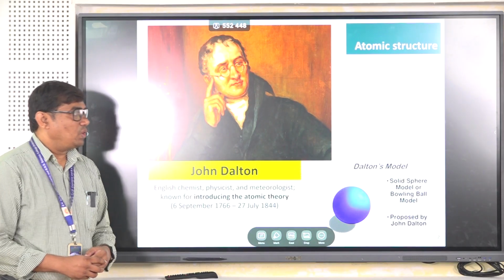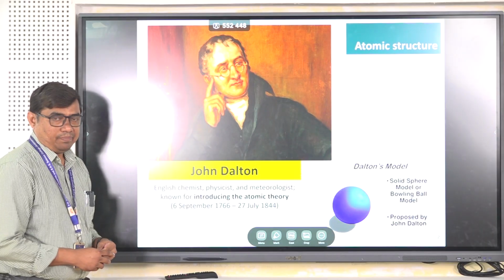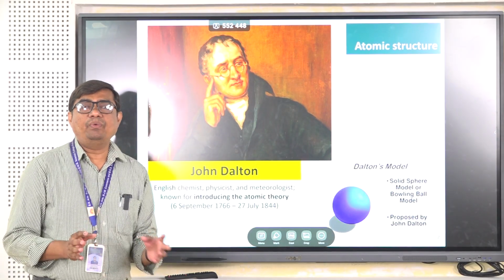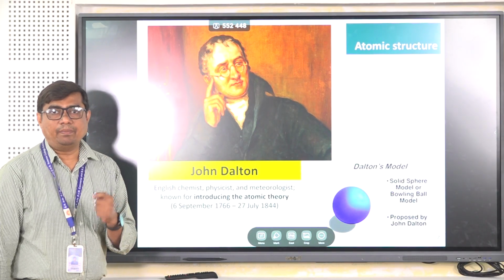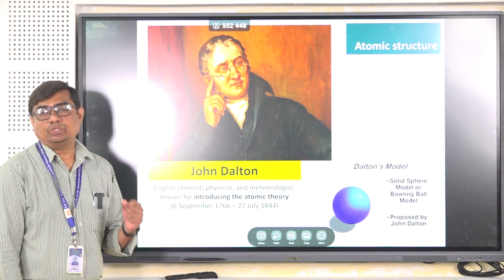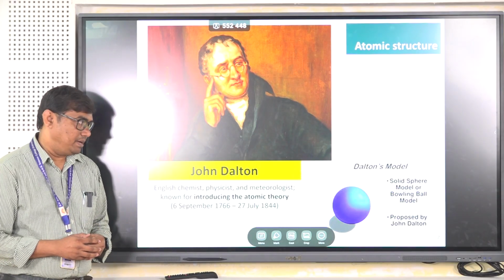He proposed his solid sphere model, which is also called the billiard ball model. In his theory, Dalton said that every matter in the universe is made up of small, tiny particles, which we call atoms, but Dalton does not talk about the charges present inside the atom.